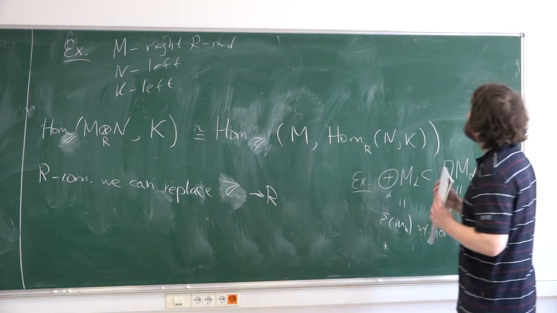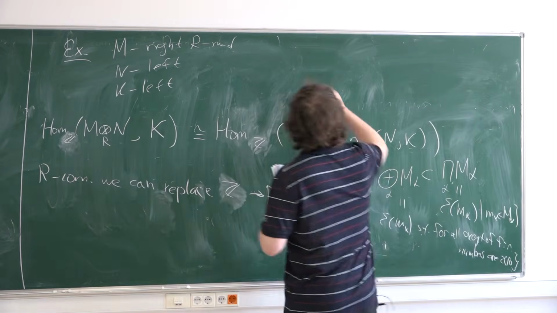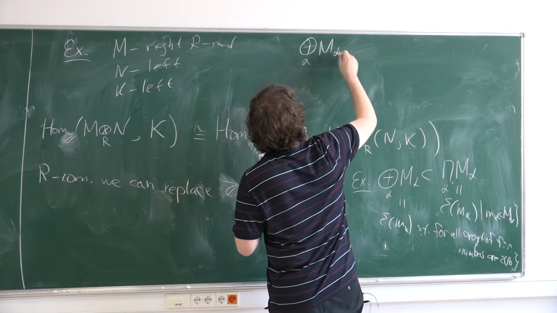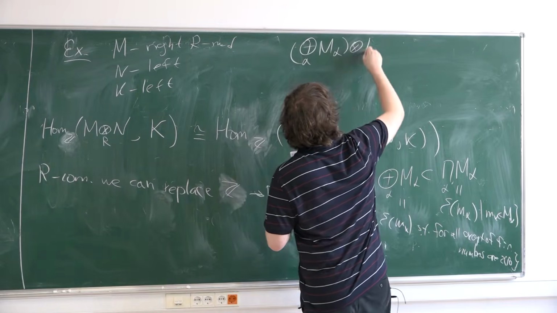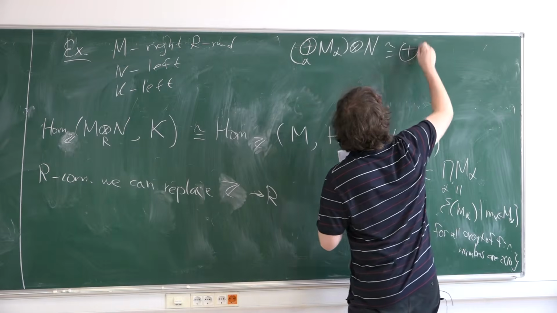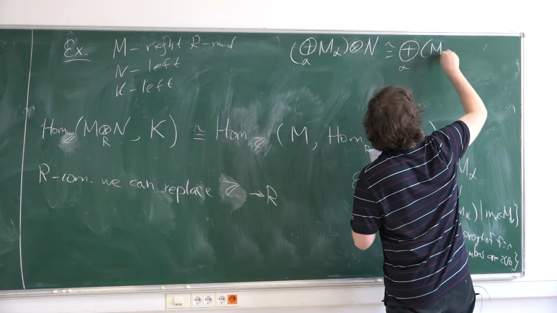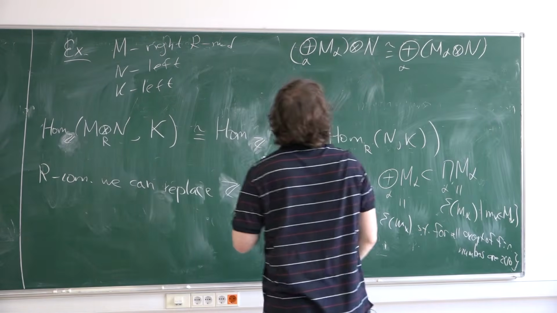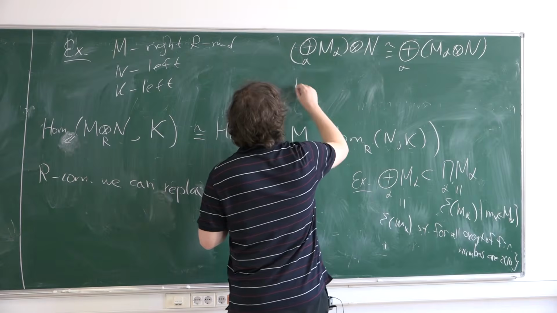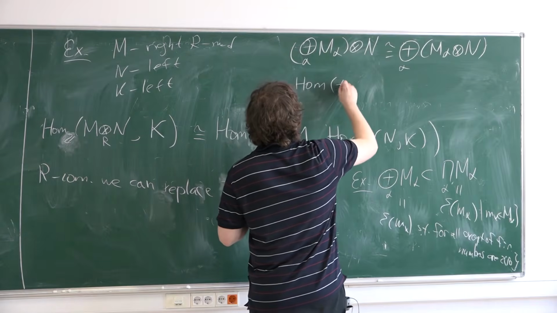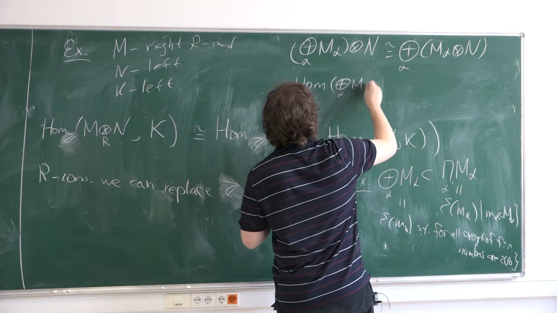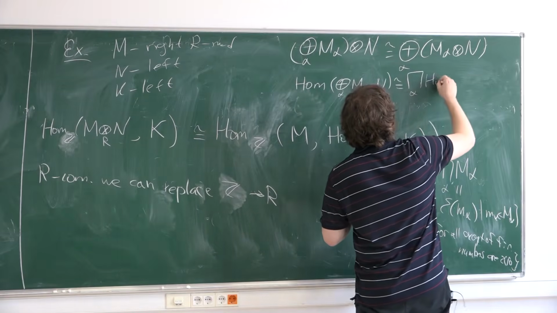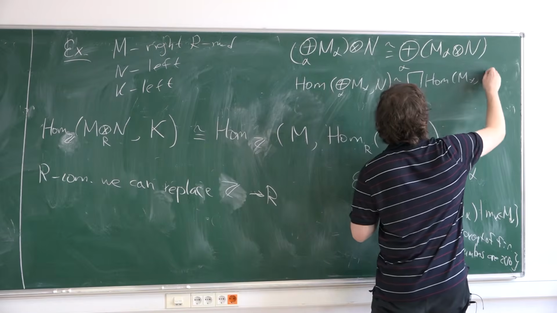Now we have some properties. The exercise is that, for example, if you have a direct sum of modules and consider the tensor product with something, it is isomorphic to the direct sum of tensor products. And on the other side, Hom from a direct sum to some module is the same as the product of Hom from M alpha to N over R.